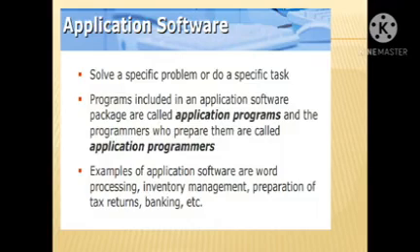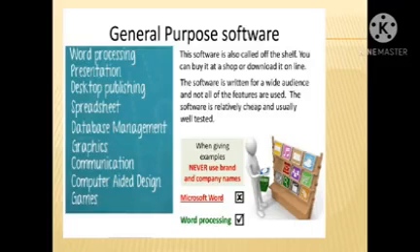Application software is also categorized into three categories. The first one is general purpose, the second one is special purpose, and the third one is customized software. General purpose software includes word processing, PPT, desktop publishing, Corel Draw, spreadsheet, Excel, Access, database management, RDBMS, Oracle, SQL, graphics, Paint, Tux Paint, communications, computer aided design, games.